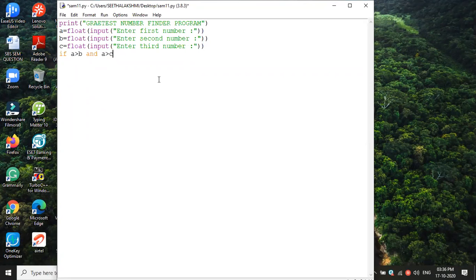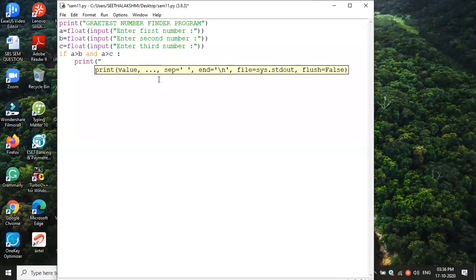Can you say that A greater than B and A greater than C, then we say A is greater, correct? So we can print: A is the greatest number. So what is the A number? Where is the A value stored? In variable A, small a.